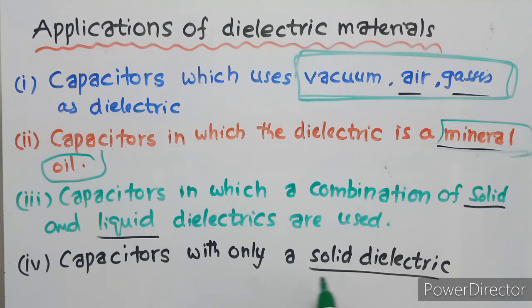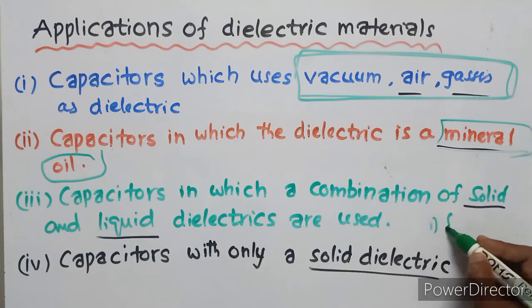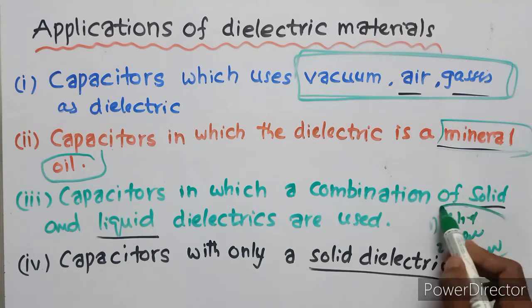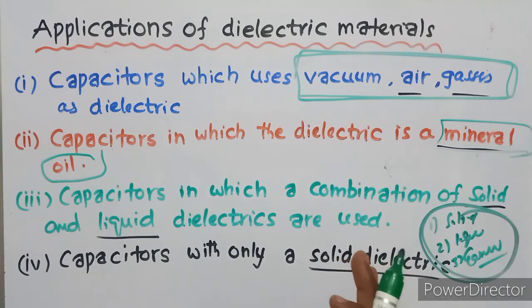Capacitors with only a solid dielectric. Dielectric materials, that is insulating materials, are of three types: the first is solid insulating materials, the second is liquid insulating materials, and the third is gaseous insulating materials. These three types of dielectric materials are used in capacitors. Capacitors store electrical energy, and the stored electrical energy depends upon the types of dielectric used.